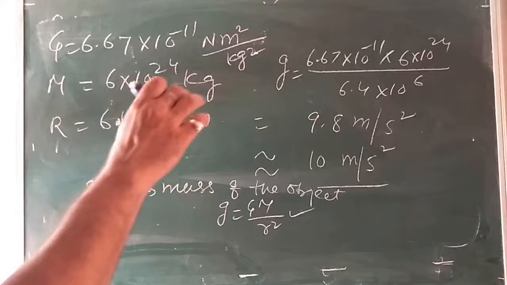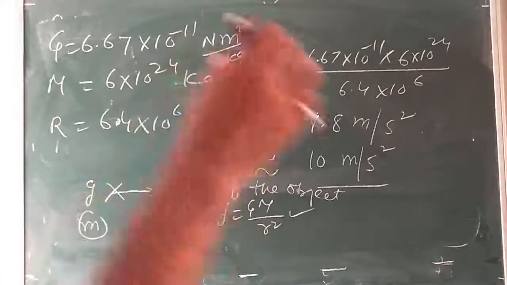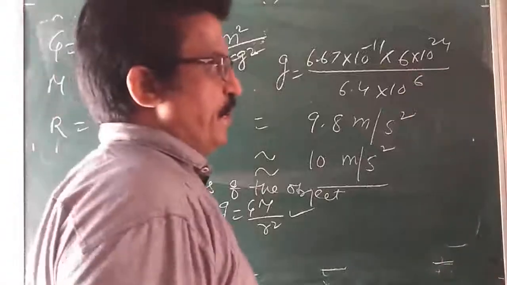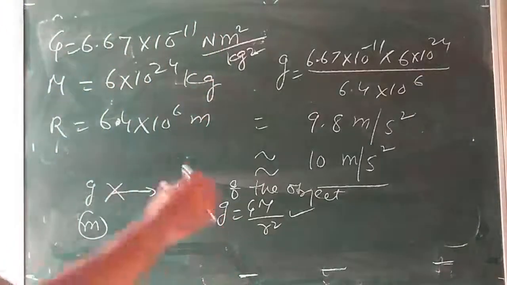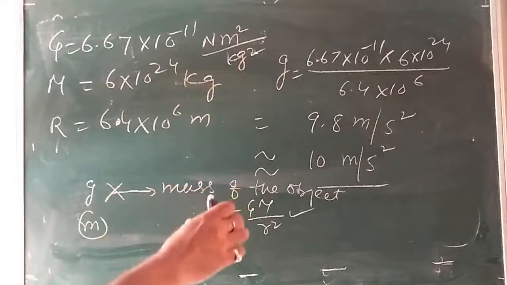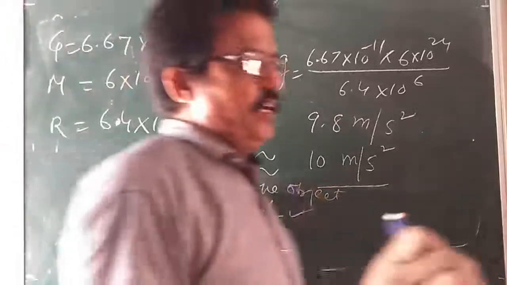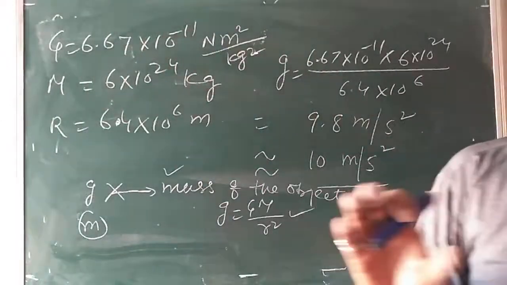Either I take a big stone or a small stone, when dropped from a particular height, we have seen the examples. So dear children, note down, both will strike the ground at the same time. So you can write acceleration due to gravity does not depend on mass.